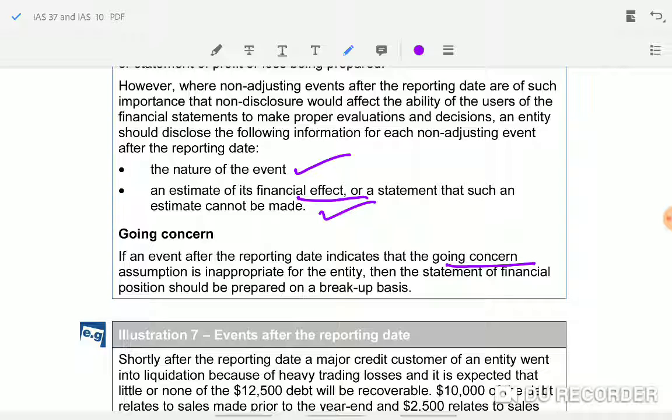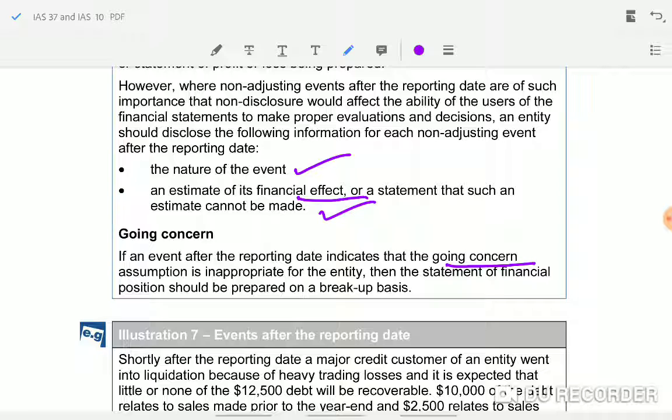If the company lost their customers, or there is some problem in their business, all these are non-adjusting. What is your doubt? The new law is coming. Suddenly the company decided to close. Yes, it is an adjusting event. Here we are only talking about events after the reporting date, between the reporting date and the day the financial statements are authorized. Within that date, if something happens, you could act. If it happens after that date, nothing can be done, because the financial statements are issued. Clear?